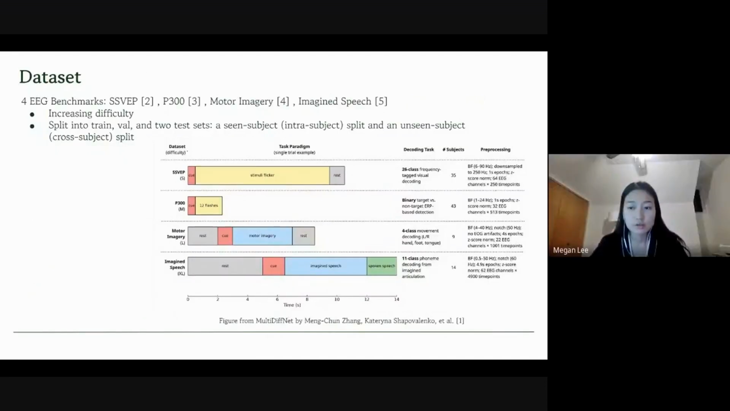For our project, we use 4 standardized EEG benchmarks sourced from the multi-DiffNet paper, which is one of our baselines. These are increasing in difficulty to ensure our model can adapt to different tasks. This figure shows the different classes and subjects across these datasets, and they have distinct pre-processing parameters for the raw signals. They're split into training, validation, and 2 test sets, which include seen subject split and unseen subject split.